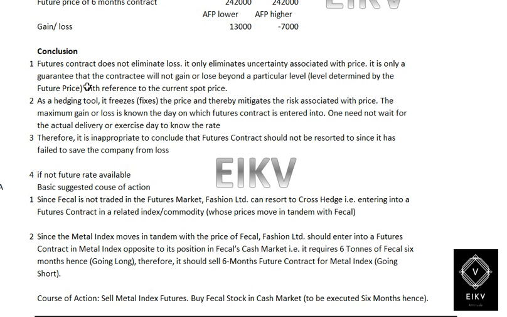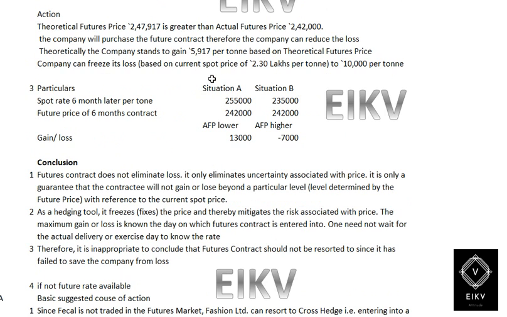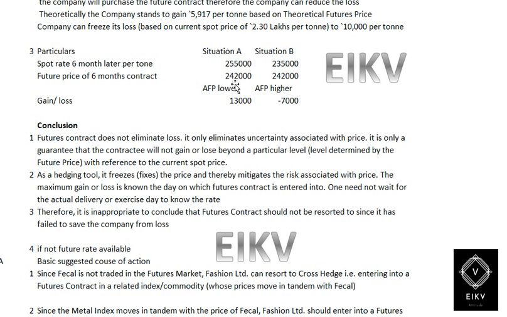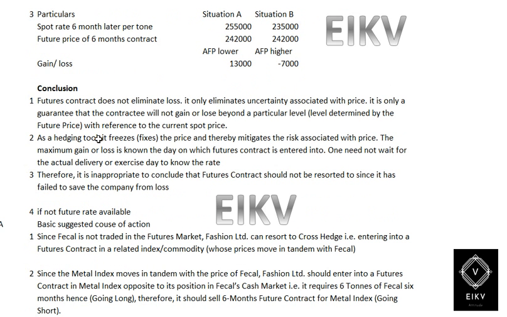So here it is explained that purchasing a future is just a security: whether the price goes over or below, we can purchase the particular product at a certain price even if the market fluctuates.